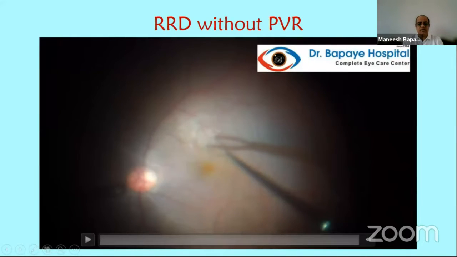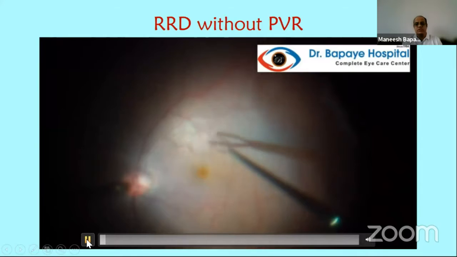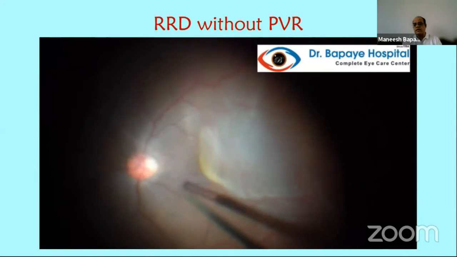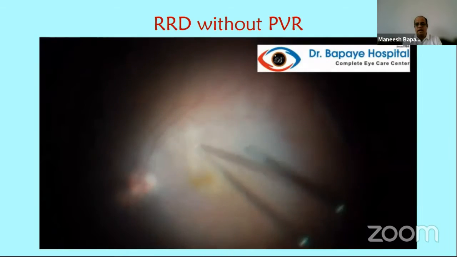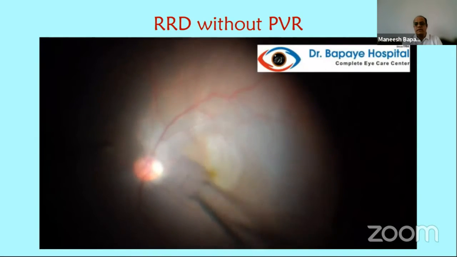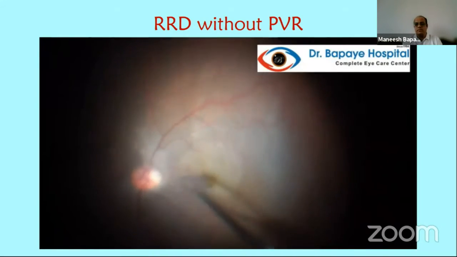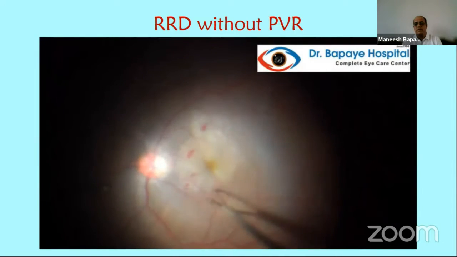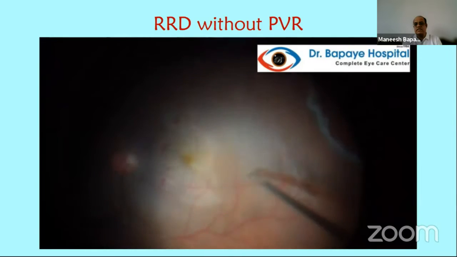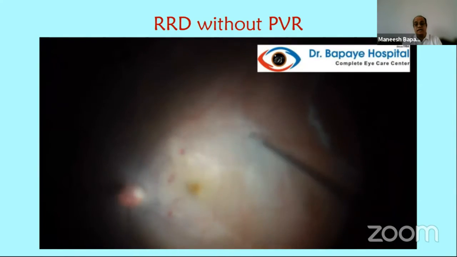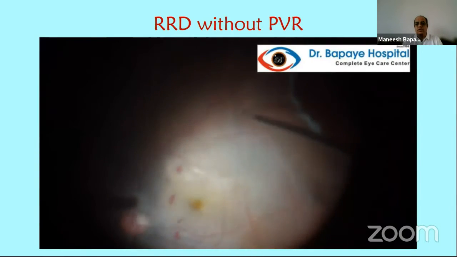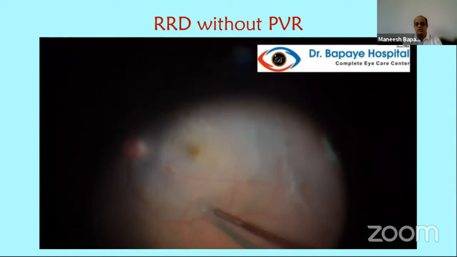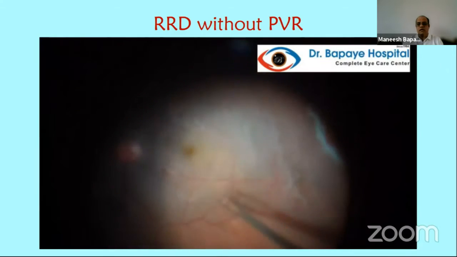This is a case of rhegmatogenous retinal detachment. This was a young patient who had retinal detachment. In young patients, I prefer to peel ILM because it makes sure that the PVD is properly induced and we have complete removal of vitreous, and the chances of ERM formation are reduced. In this case, I have not used any LPFC to support the retina, and it's done